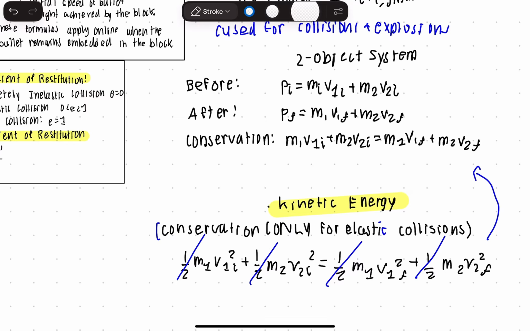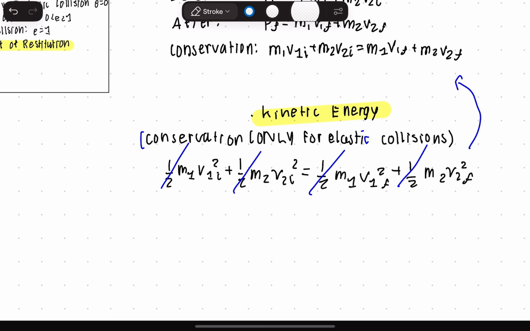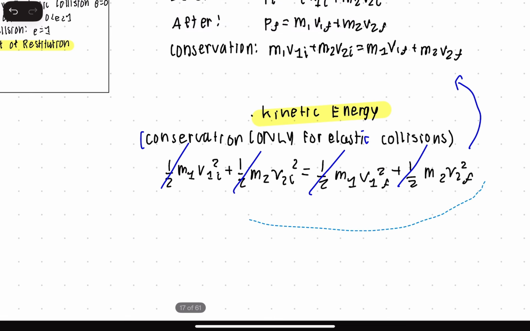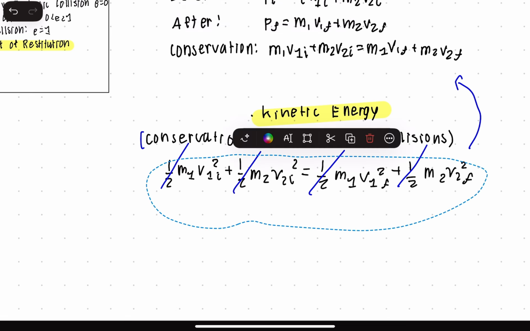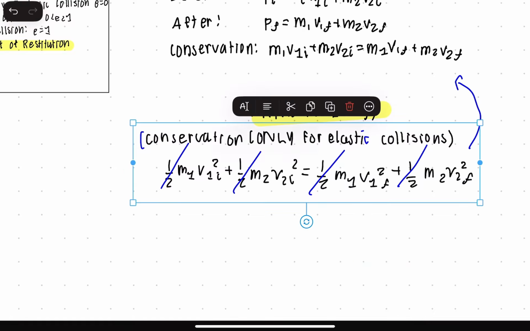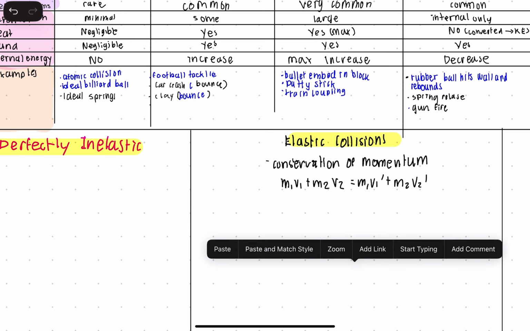Now, if you convert this to kinetic energy, you have this, and then all those 1/2s cancel out. This would be for elastic collisions. So this is true, and there will always be conservation of momentum for all types of collisions, as long as you have an isolated system. Now we can move this here.